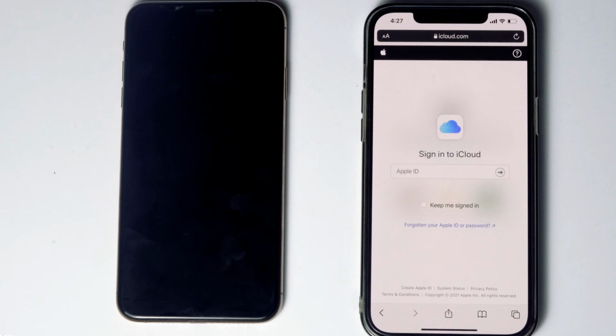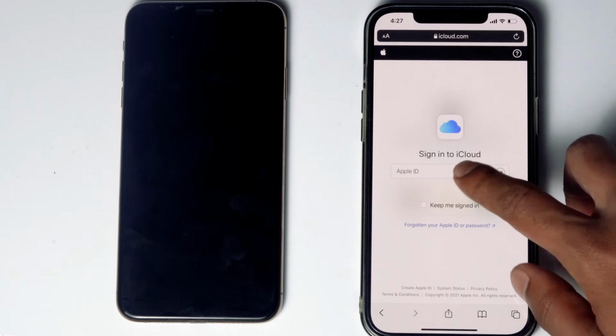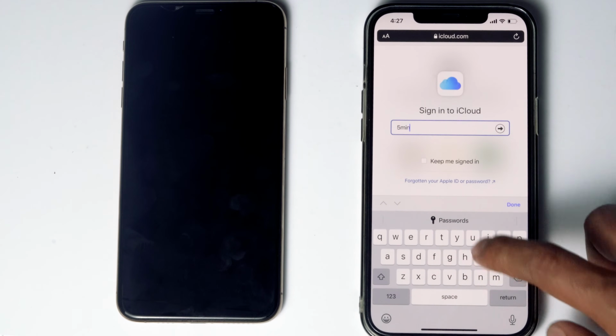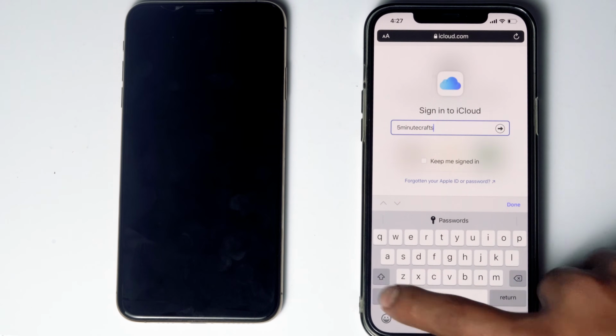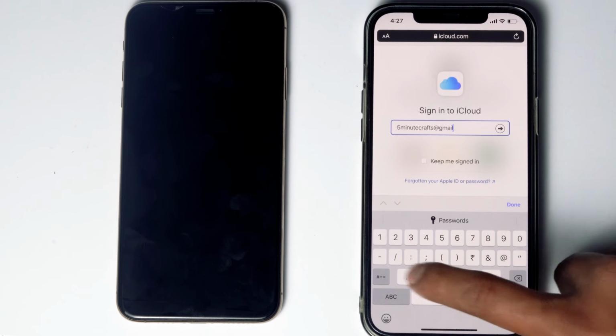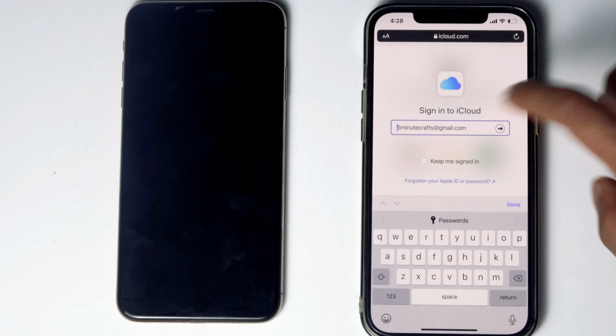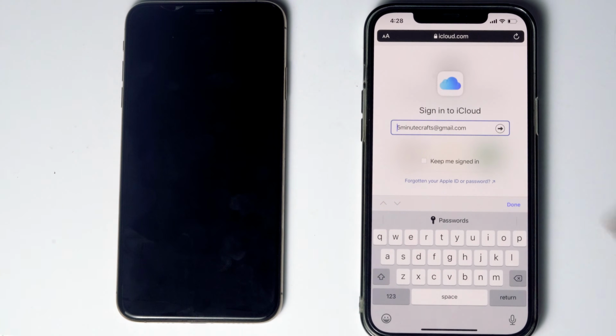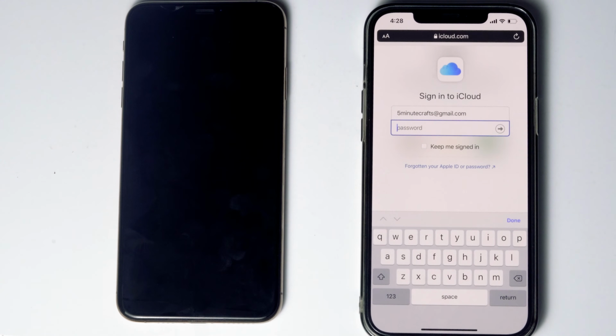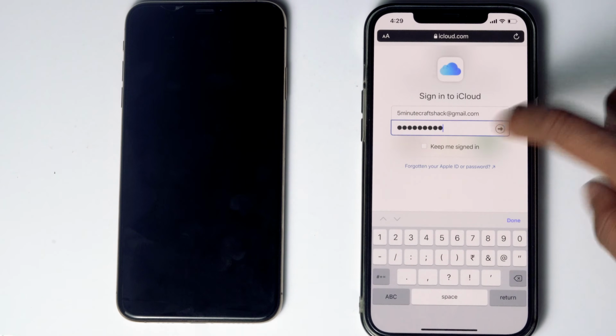Then sign into the Apple ID used in the disabled iPhone. Then give the respective password. Then go for sign in.